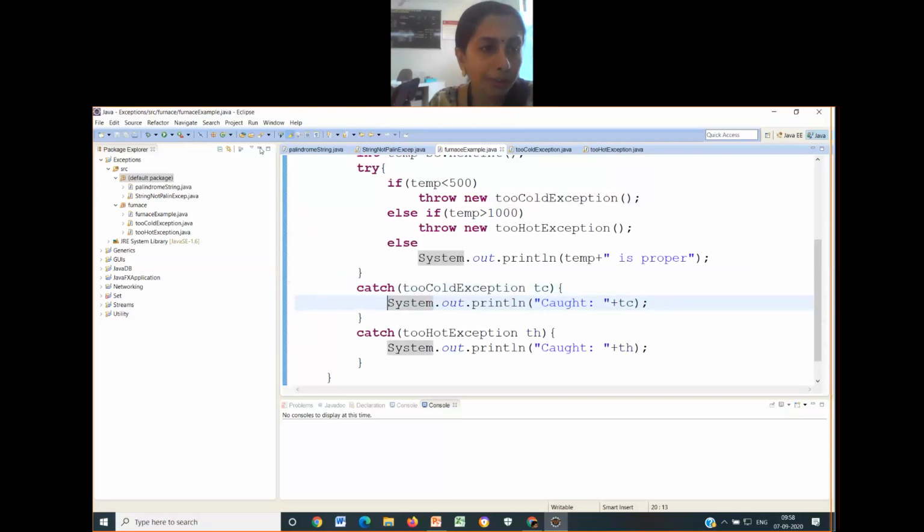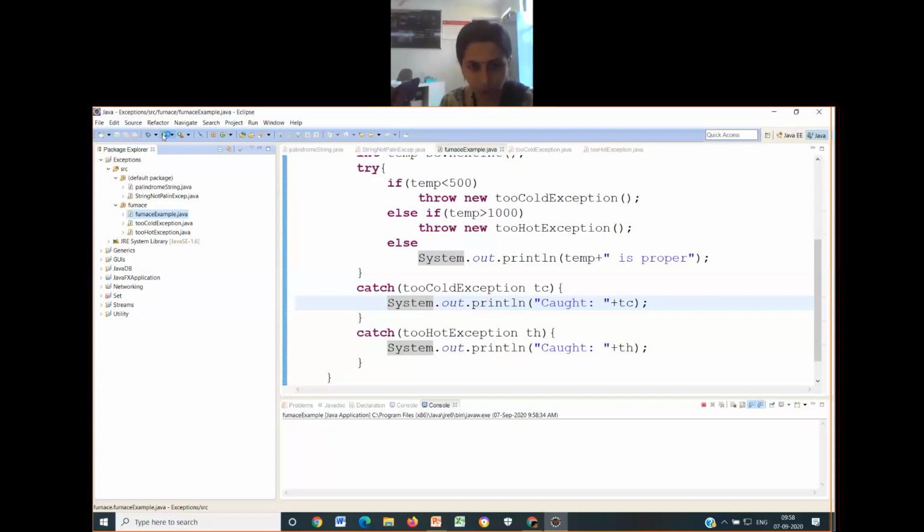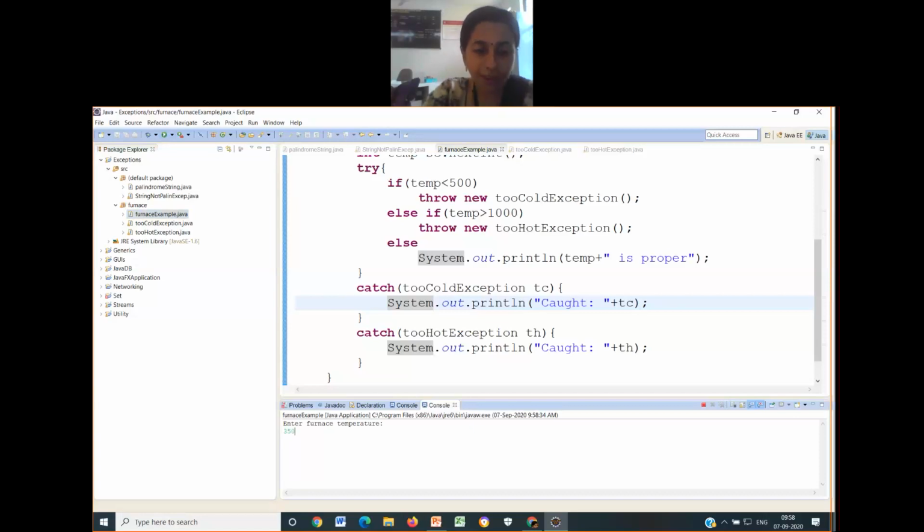So what will I do next? I will just right click on this and run it. It is asking me to enter the furnace temperature. Let me write 350, enter. Furnace is too cold, need to increase its temperature. Just have a look at this. The cursor is still pointing. It means the program is still running. It has not abruptly ended. This is the advantage of exception handling. You can see that in the running phase it is still available. I will rerun this.